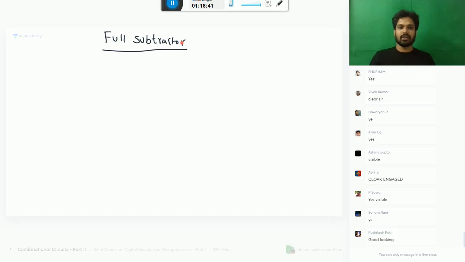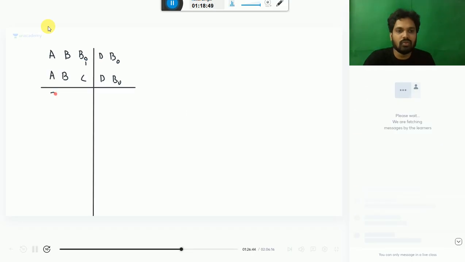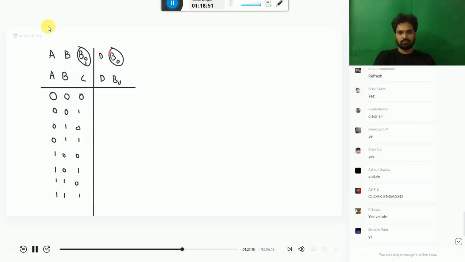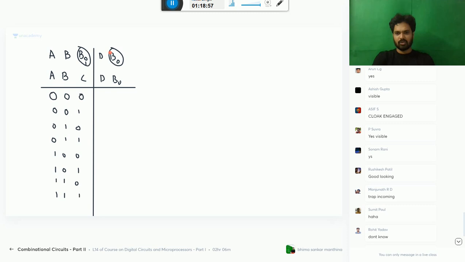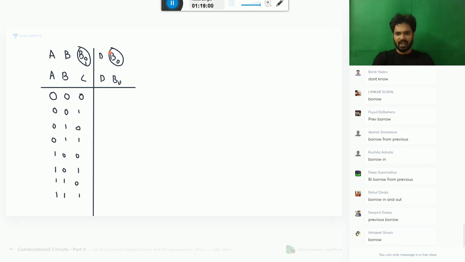Okay, listen. Full subtractor. Here your concept is important. So, for example, tell me what is BA? Borrow in and borrow out. What is the meaning of borrow out? Carry means it will generate, so carry out has a meaning. Borrow from previous.